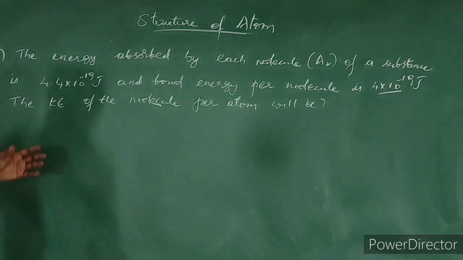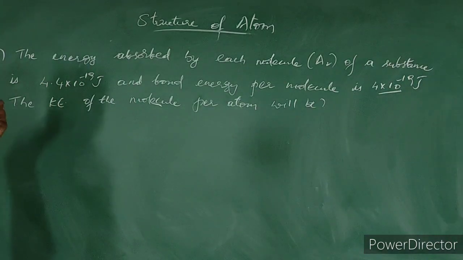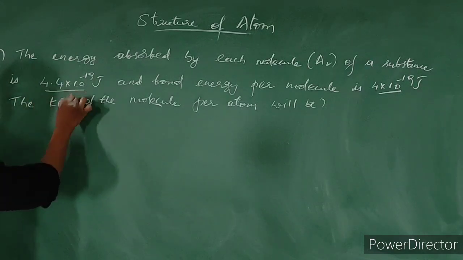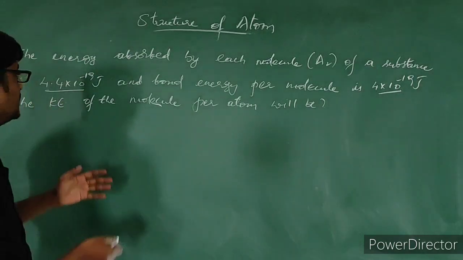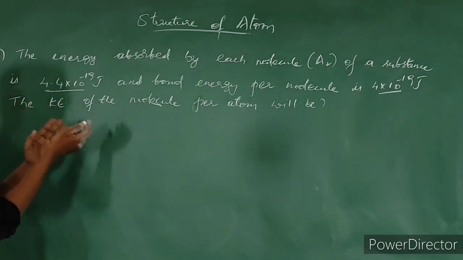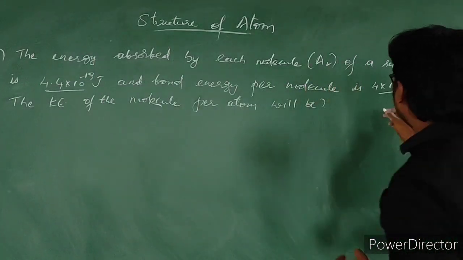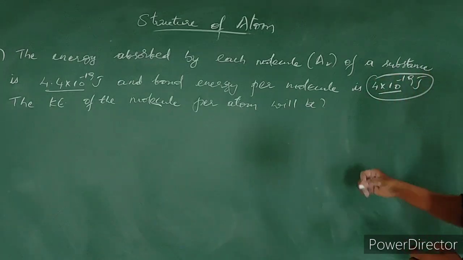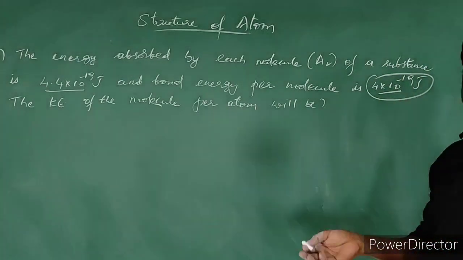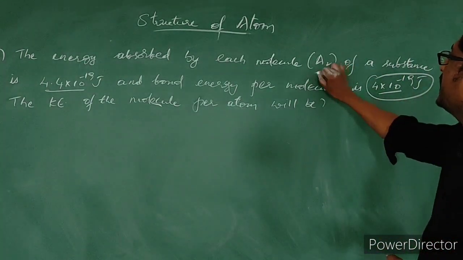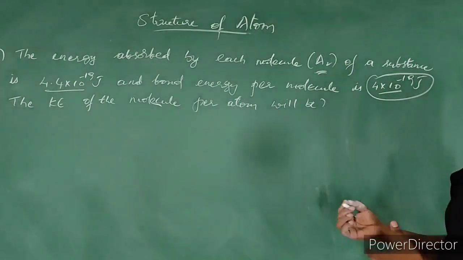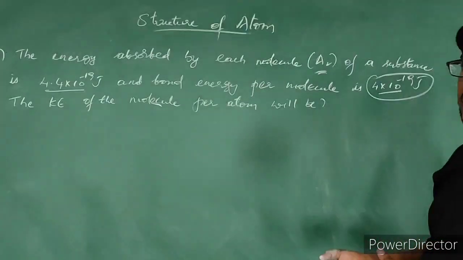So here he is sending an energy of 4.4 into 10 to the power minus 19 joules. This is the amount of energy which is sent onto a substance. Out of this, some is the energy which is required by each molecule to break the bonds between the atoms. The molecules are diatomic in nature.